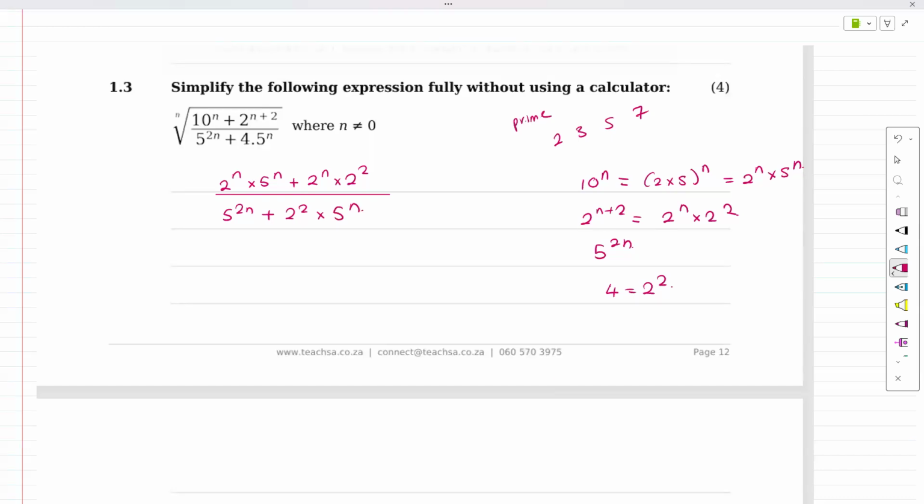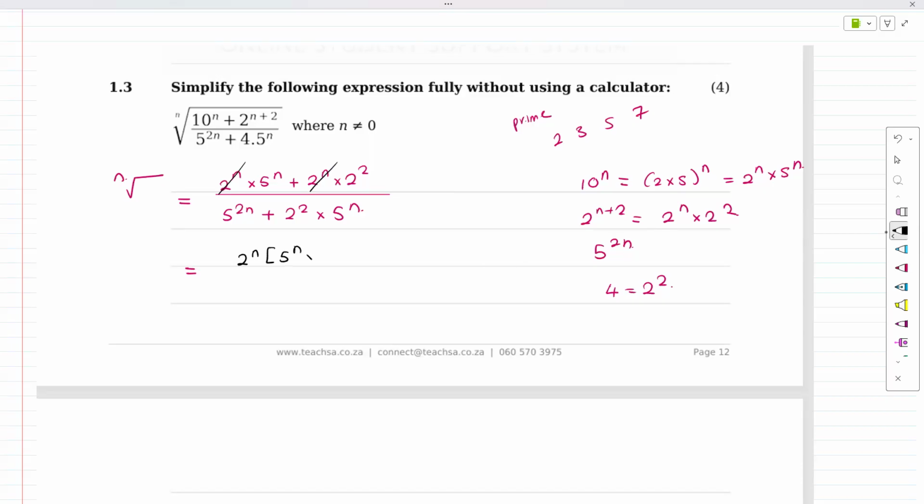Now let's see what we can do, right? Because realistically, we didn't forget about the square root. It's still there. We know there's a square root of to the power n, or to the n square root, but let's take out 2 to the n as a common factor.